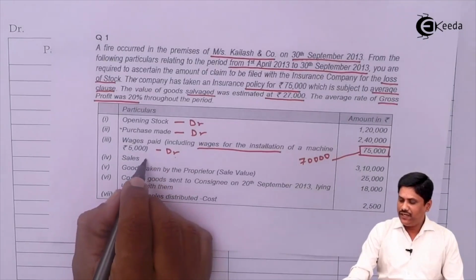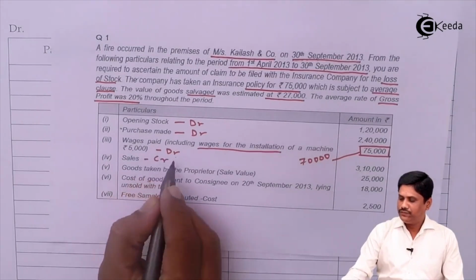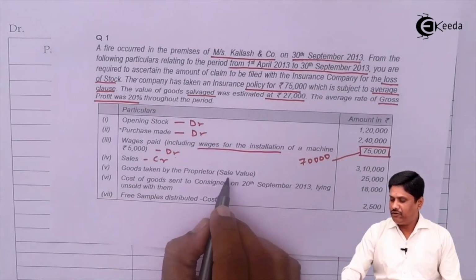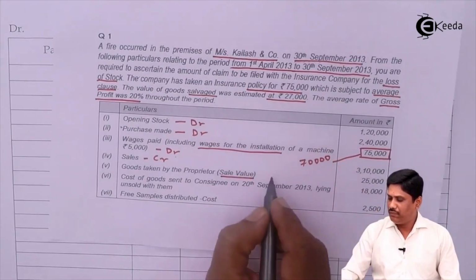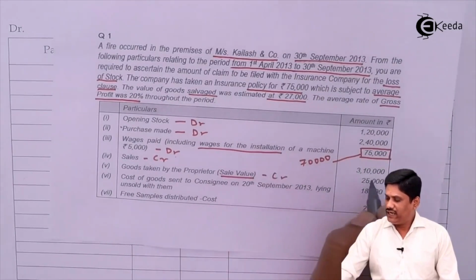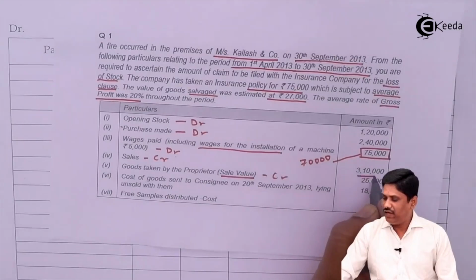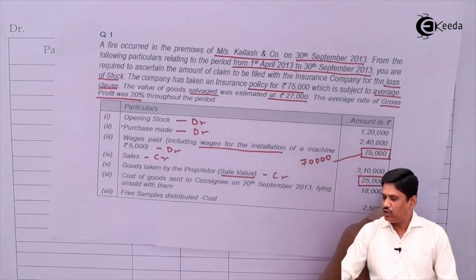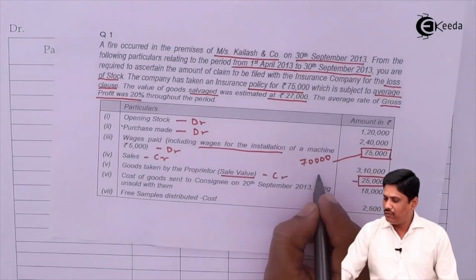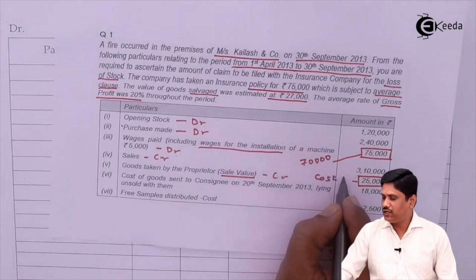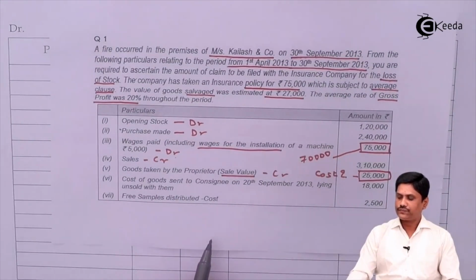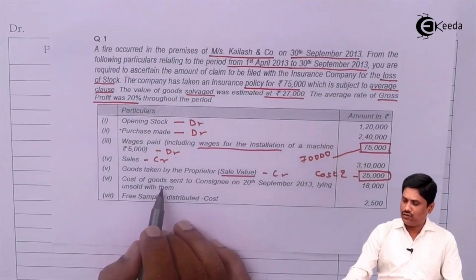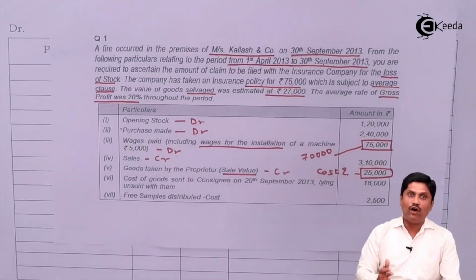Sales will be credited in your memorandum trading account. Goods taken by proprietor, they have given you sale value. It will be credited to the memorandum trading account, number 1. Secondly, it will not be credited at sale value, it will be credited at cost. So I want to know what is the amount of cost of this particular item which is taken by him for his personal use.